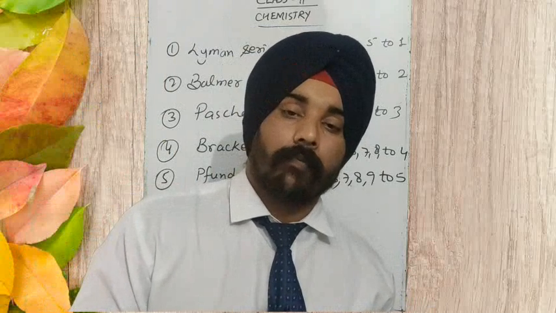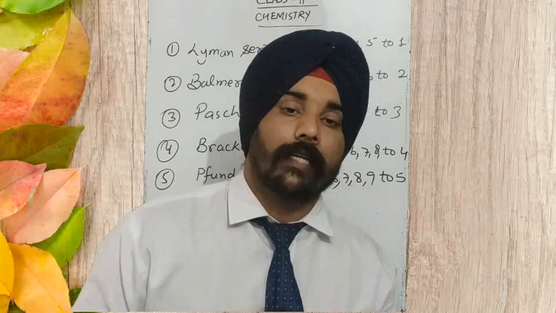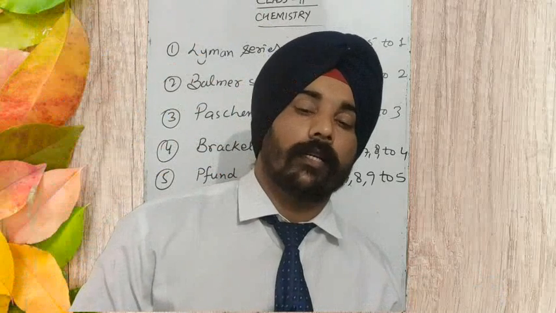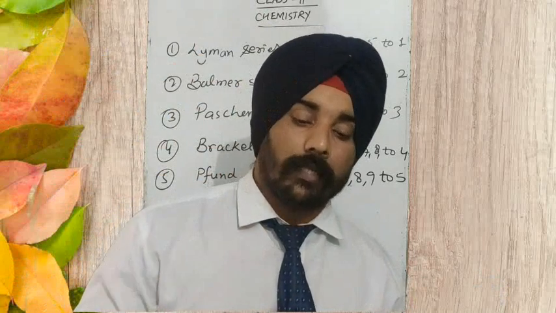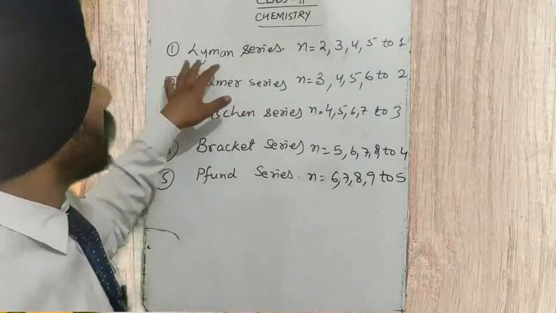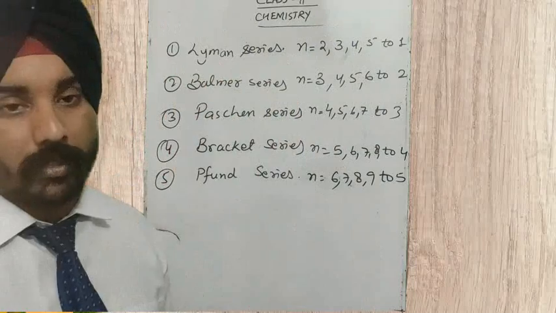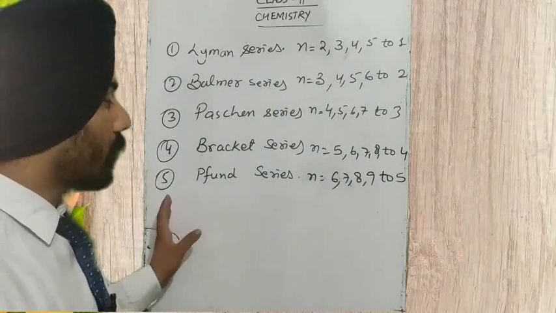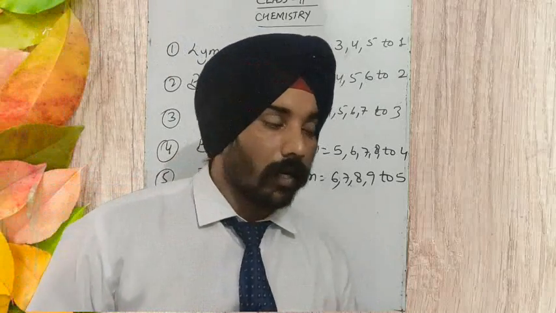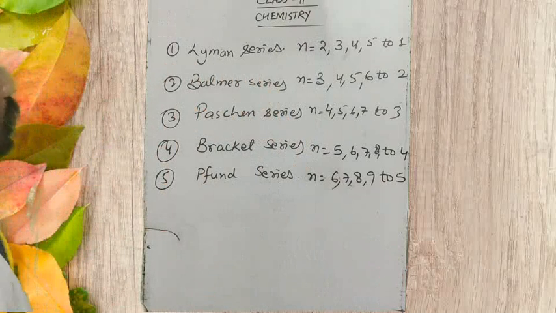So when energy is being provided to these atoms from some external source, their electrons get excited and move to a higher energy level, and then they come back to their original state. During the return they produce electromagnetic radiation, producing these series: Lyman series, Balmer series, Paschen series, Brackett series and Pfund series. There is also a sixth series, the Humphreys series, but we are not going to study it because it is not part of our syllabus. So we only go up to the Pfund series.